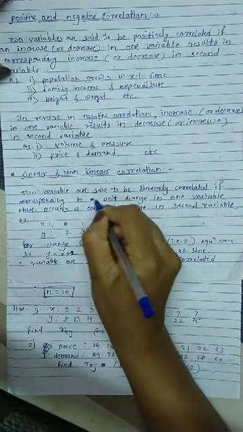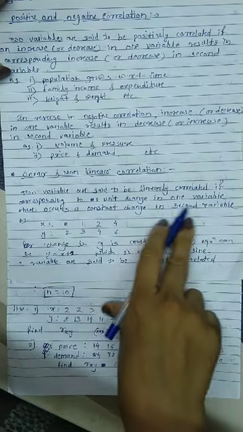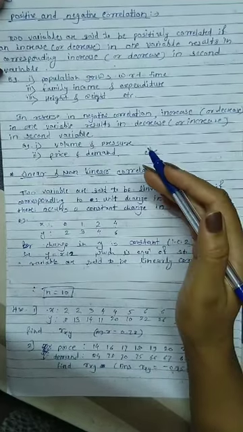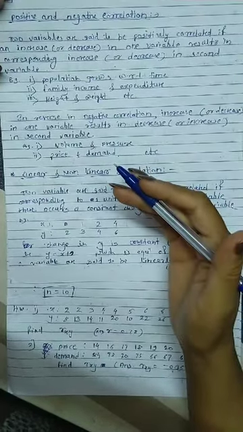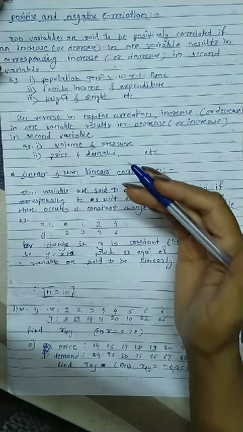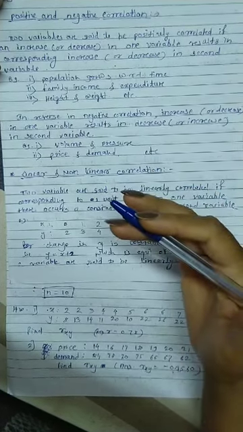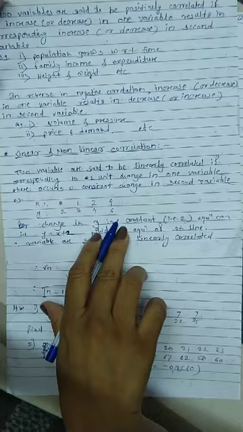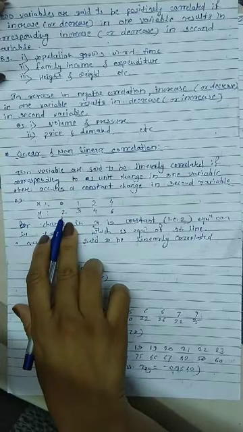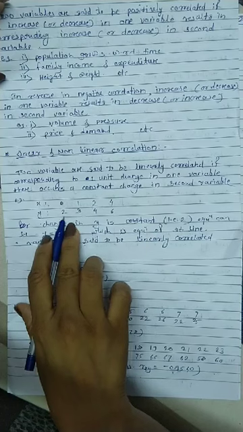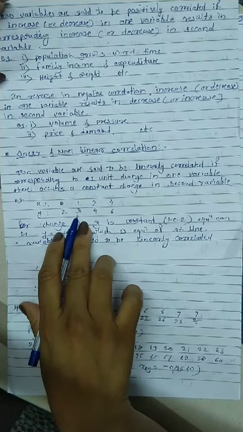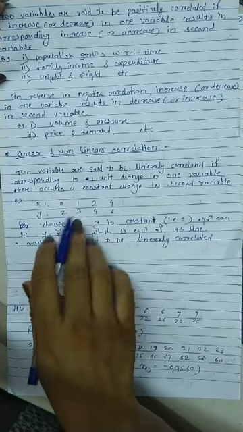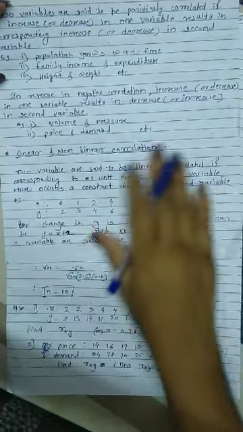Two variables are said to be linearly correlated if corresponding to one unit change in one variable, there occurs a constant change in the second variable. There should be a constant change in the resultant variable. If we go on changing the first variable, the change must be constant. For example, these are x values, these are y values. When x is 0, y is 2. When x is 1, y is 3. The difference is 2. Again here the difference is 2, and again here the difference is also 2. That means the change is a constant change. That's why it is called linearly correlated.